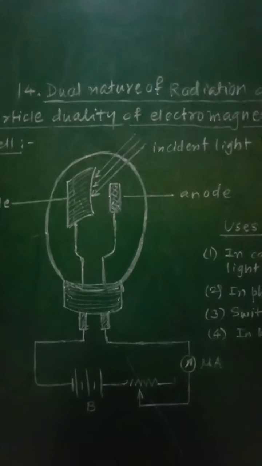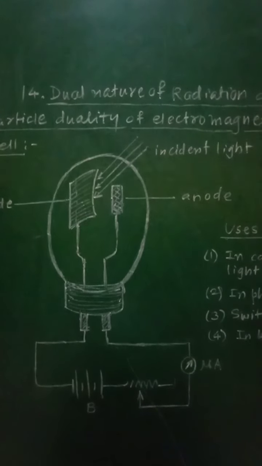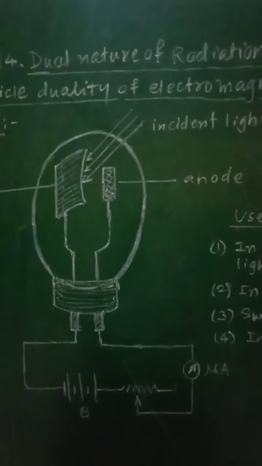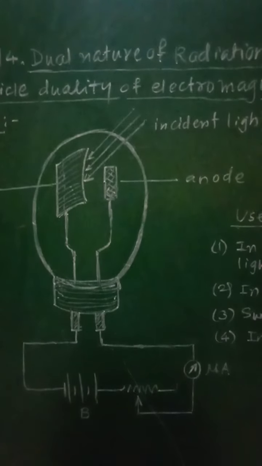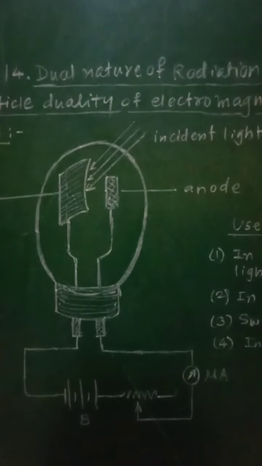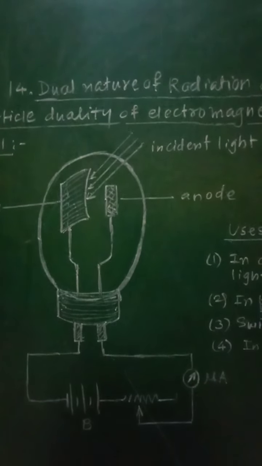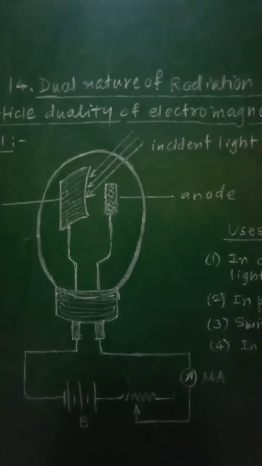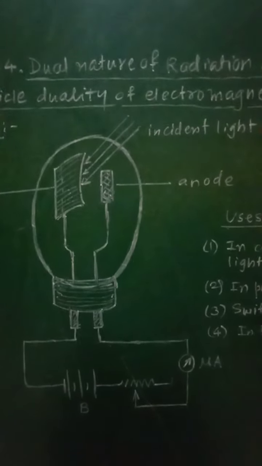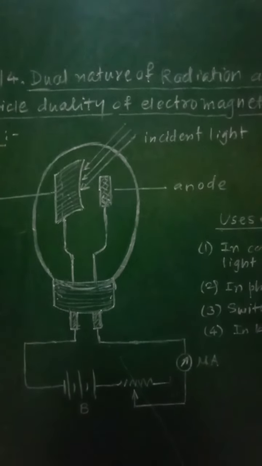On the other hand, the wave nature of light was seen in the experiments on interference and diffraction. So in the experiments on interference as well as diffraction, the wave nature of light, that is electromagnetic radiation, is observed, and hence we can conclude that electromagnetic radiation possesses both natures, particle nature as well as wave nature, because some phenomena are described with particle nature and some with wave nature.